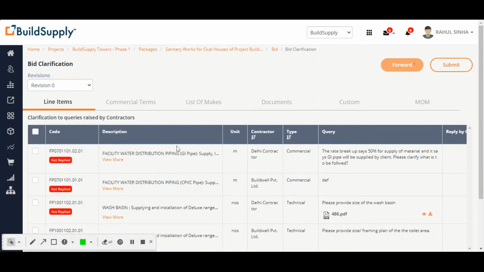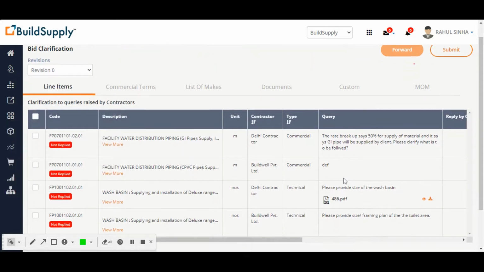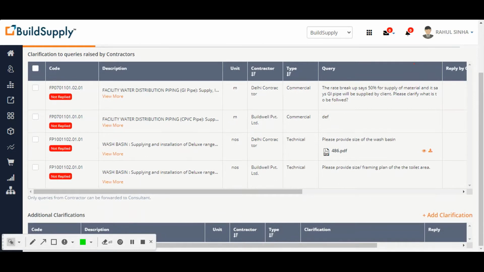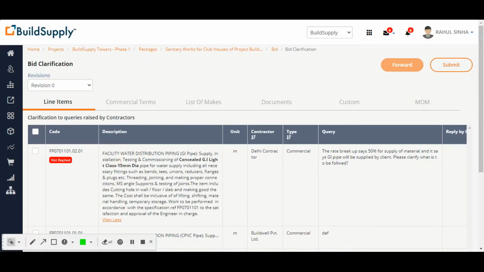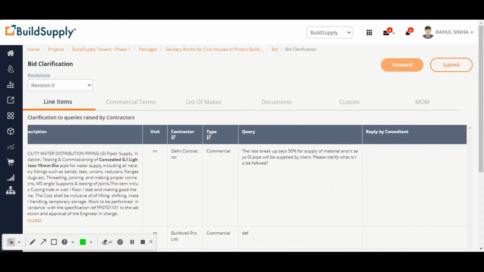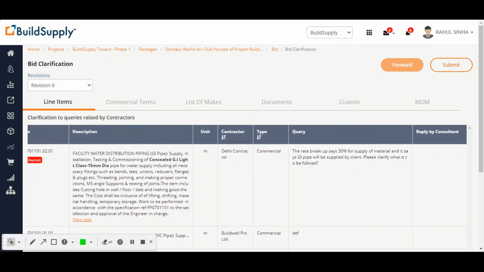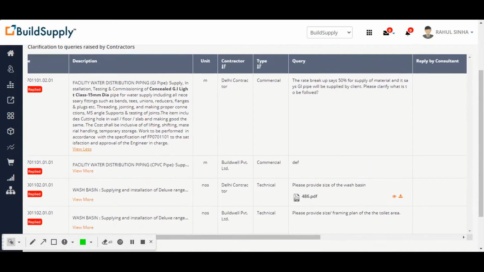Let me just hide the video. So I have received some queries from the contractors. This is a query regarding this line item, raised by Delhi Contractor and Buildwell. This item has a query that the rate breakup says 50% for supply of material and says GI pipe will be supplied. Please clarify. Oh, okay. So we have given it as a free issue for the GI pipe, but we have mentioned 50% in the rate breakup as supply. So we need to correct this.